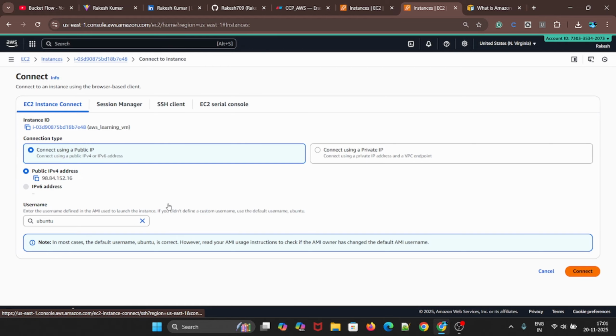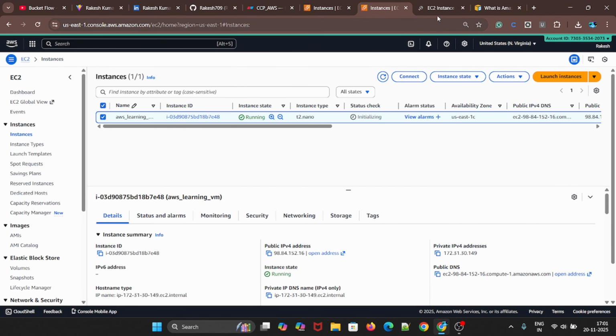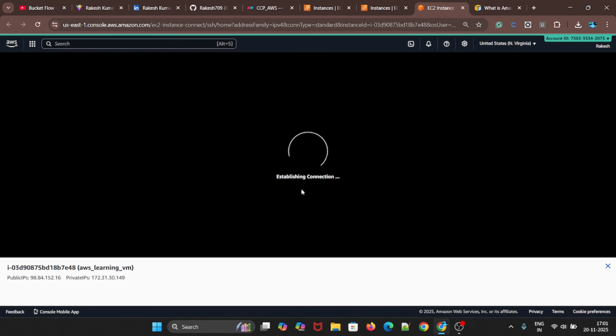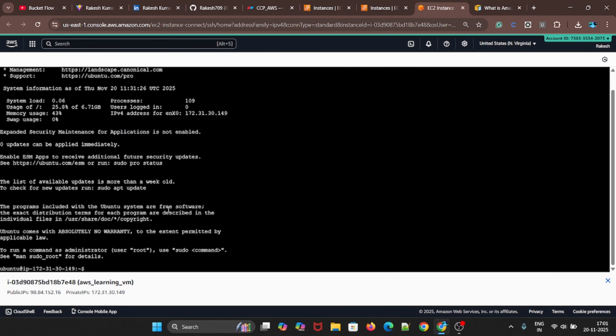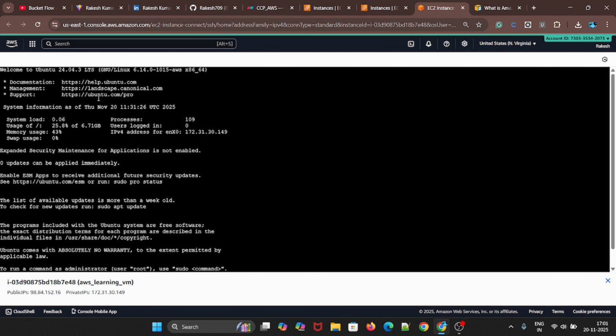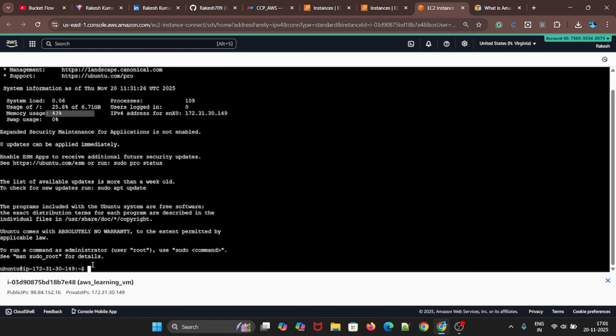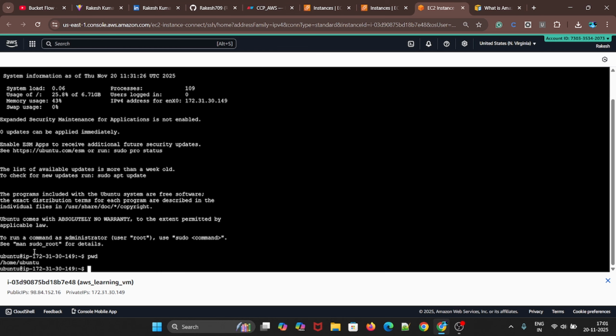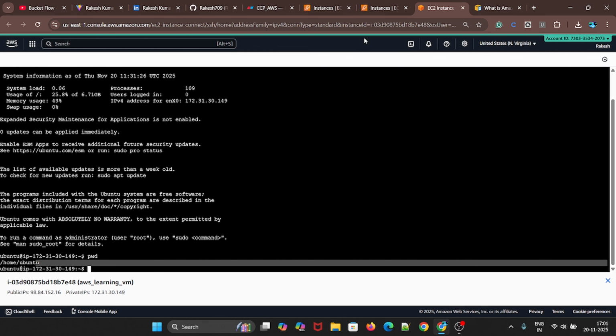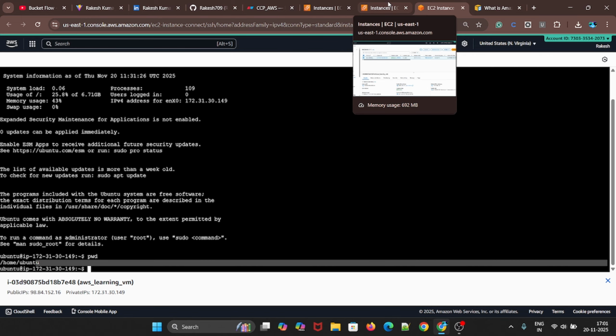Just click on connect, and it will take some time. Yes, now you are connected to your EC2 instance. You can see the system details here, and if you type pwd, present working directory, now we are in Ubuntu. That is how you can connect to your EC2 instance.